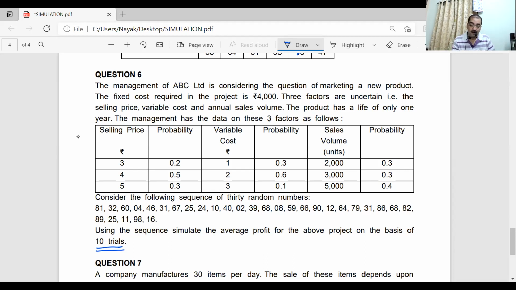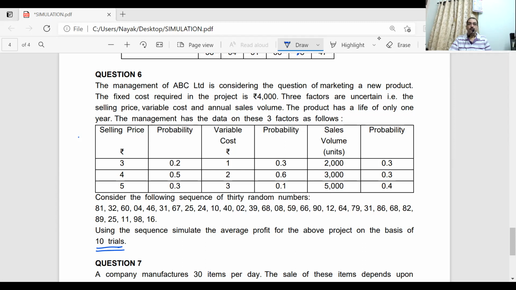30 are there now. 3, 4, 5, 6, 7, 8, 9, 10, 11, 12, 13, 14, 15, 16, 17, 18, 19, 20, 21, 22, 23, 24, 25, 30 are there. 30 random numbers are there. 10 trials are there and 3 variables are there. So I come to the conclusion, 3 into 10, 30. So I have to make use of all the 30 random numbers.